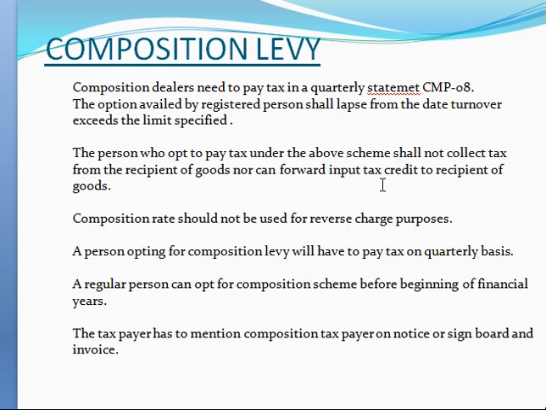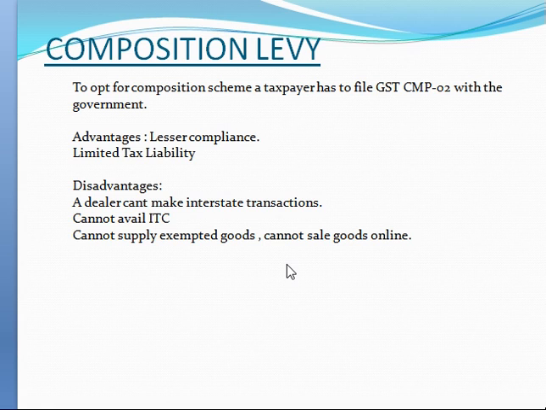A person opting for composition levy will have to pay tax on a quarterly basis, not on a monthly basis. And a person can opt for composition levy before the beginning of the financial year. The taxpayer has to mention that he is paying tax under the composition basis on his notice board, sign board, and also in invoices. Here, to opt for composition levy, the taxpayer has to file GST CMP 02 with the government.